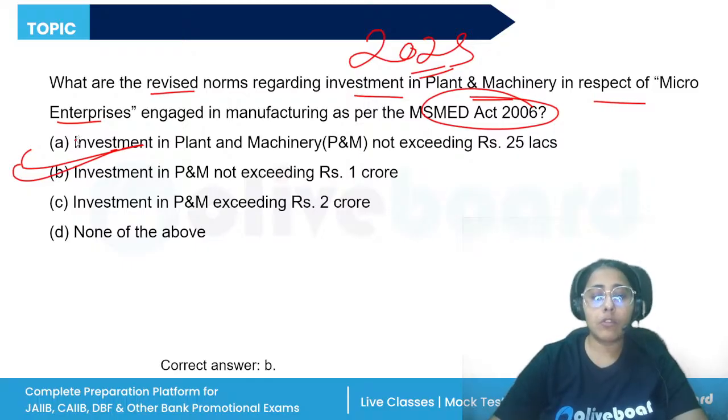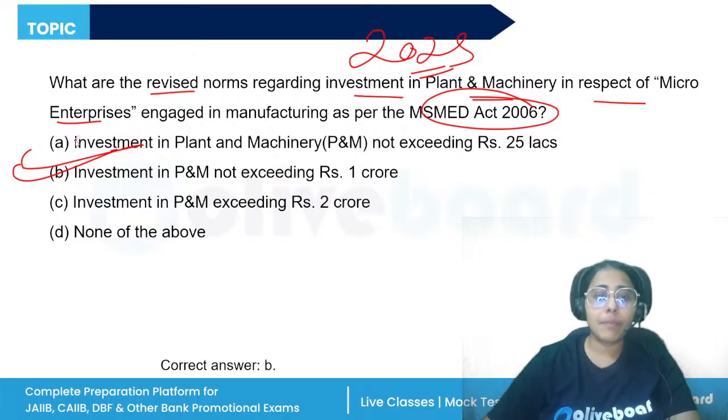If we talk about the new definition of MSME as per the 2025 amendment, the investment limit has been increased approximately 2.5 times, and the turnover has increased almost twice.